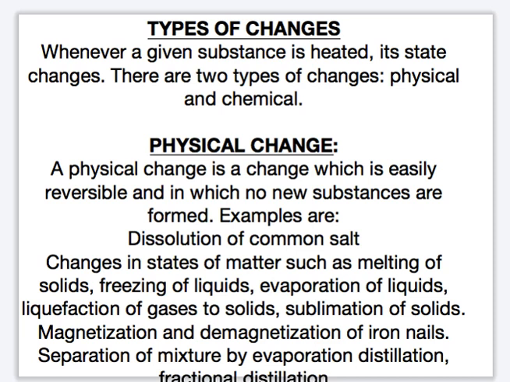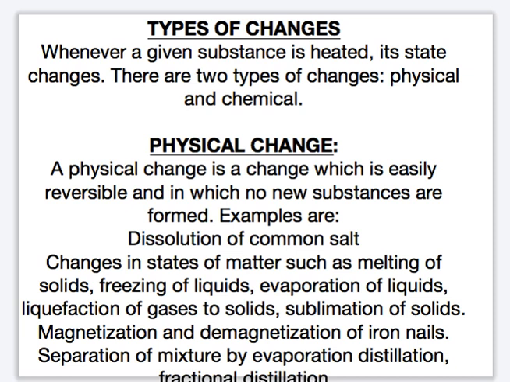Changes in state of matter such as melting of solid, that is, you have your ice, it can become liquid. Freezing of liquid, that is, your liquid water can become ice. Also, your liquid water can evaporate to become water vapor.